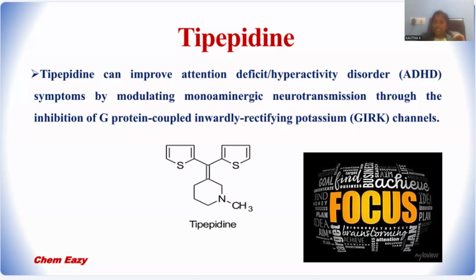Whenever brain functioning is very fast, what happens? Attention will not be dragged. Attention, concentration, and focus will be lost, right? So attention deficit is the condition in that particular person. They are not focusing on any particular issue. Rather, they want to operate multiple activities at the same time because of hyperactivity. So for those people who are suffering with this attention deficit or hyperactivity disorder, tipepidine is the effective drug where you can locate this thiophene within the molecule.